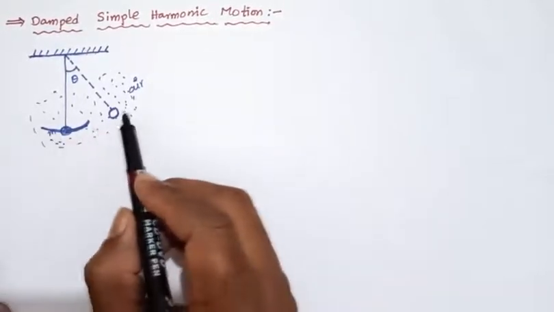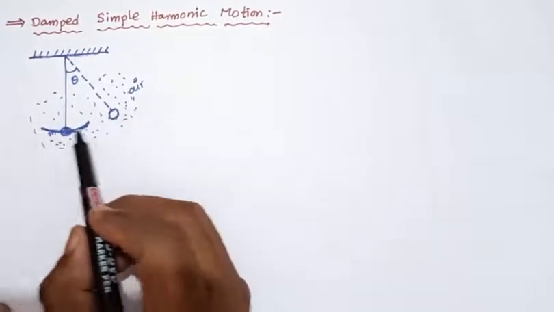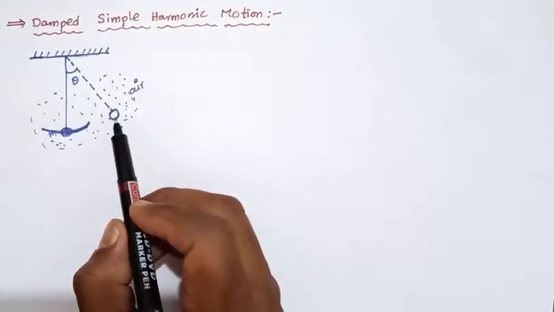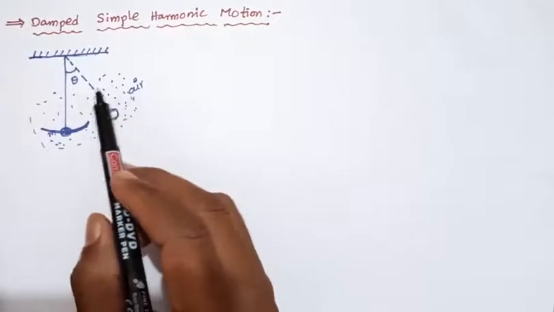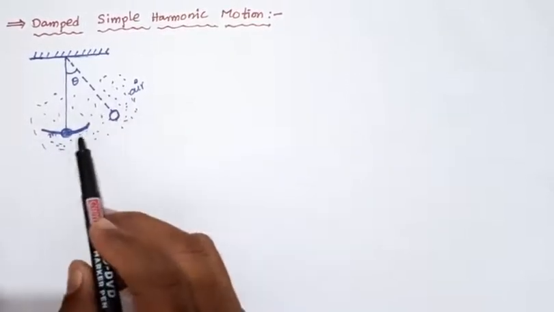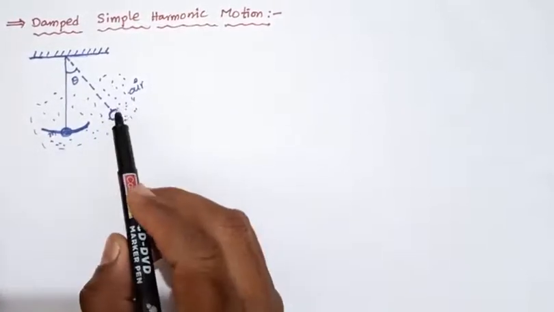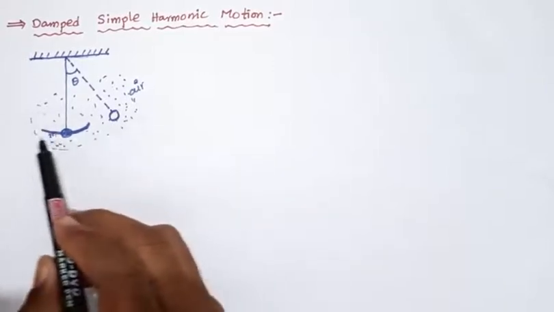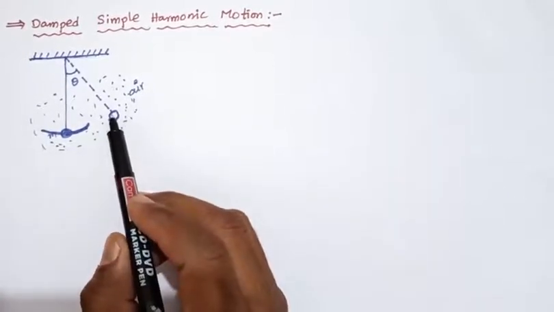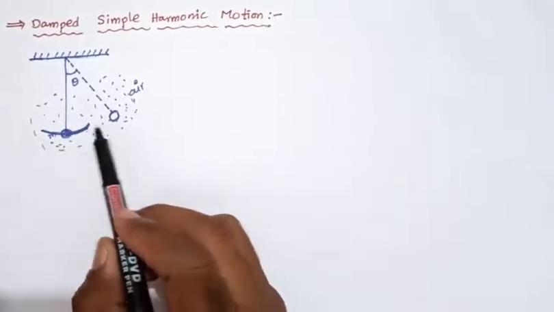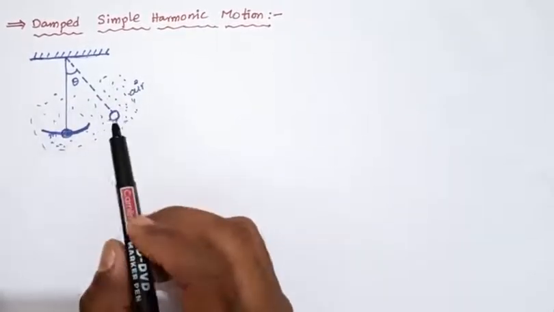Approximately periodic means that the damping force of the air and the frictional force are very small, so the simple pendulum remains periodic. The dissipation is very small.